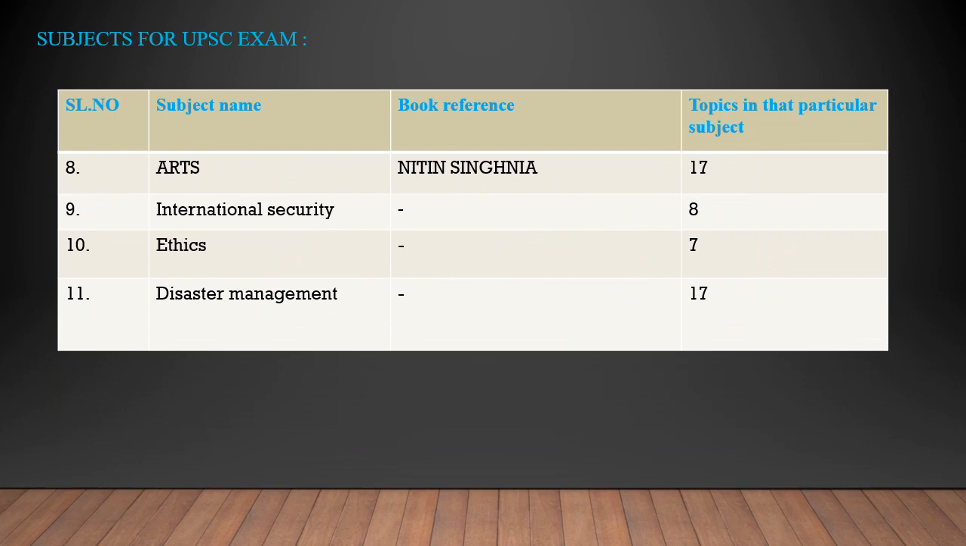And the next topic is arts and culture. Nitin Singhania is the book reference, and here 17 topics are important. We will discuss it. And then international security, ethics, and disaster management. International security has 8 important topics, ethics has 7 important topics, and disaster management has 17 topics.